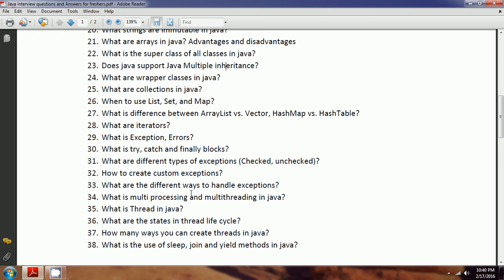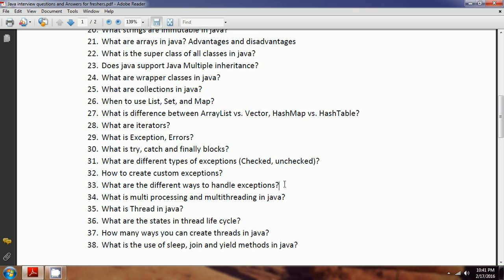And then what are the different ways you can handle exceptions? There are two ways. One is whenever an exception arises, you can simply try-catch it. That means you write the try block with the code which may cause the exception, and in the catch block you can handle it. The second one is, whenever you find an exception, instead of handling it you can throw it to the caller method, and it is the caller method's responsibility to handle it.